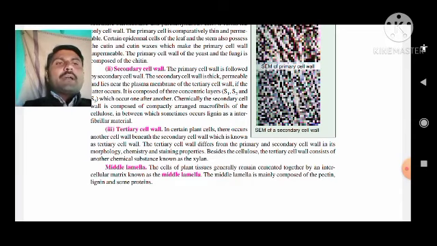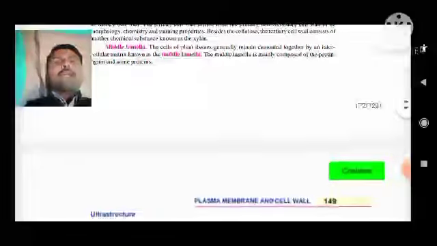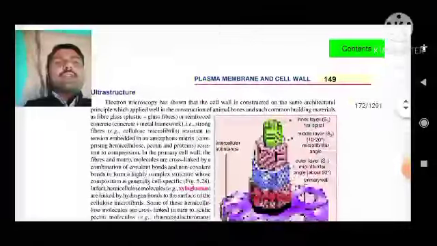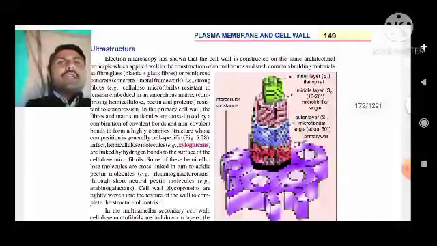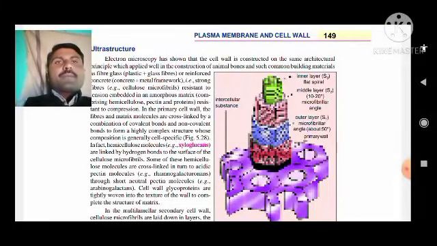Now, middle lamella. What is middle lamella? Plant tissues generally remain cemented together by an intercellular matrix, that is known as middle lamella. The middle lamella is composed of pectin, lignin and some proteins. Now we see the electron microscopic ultrastructure of the cell wall.